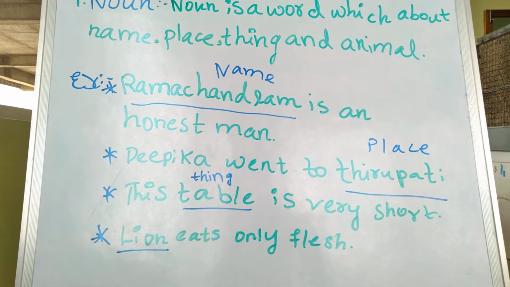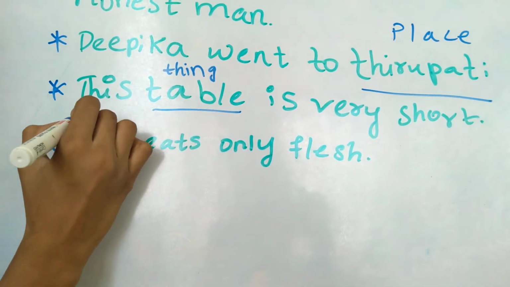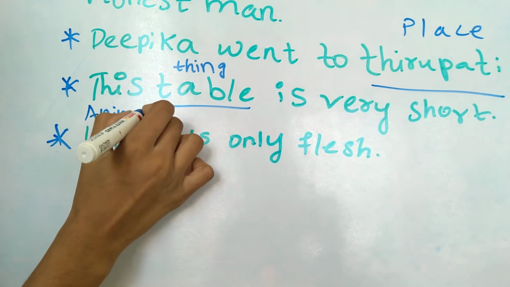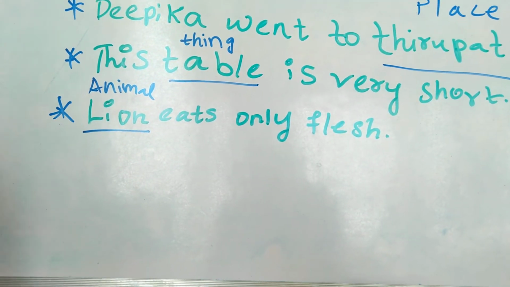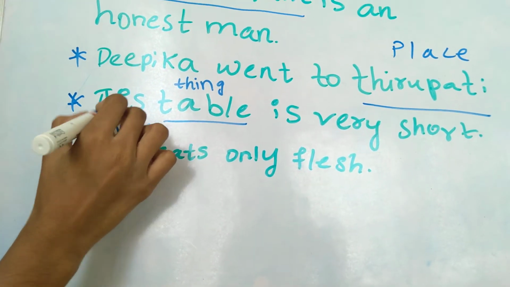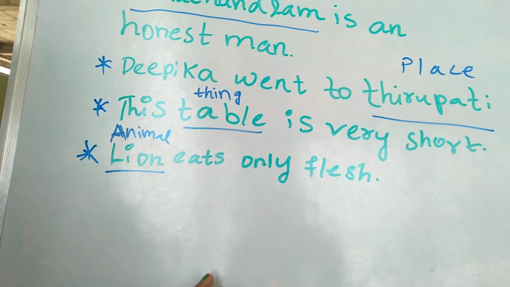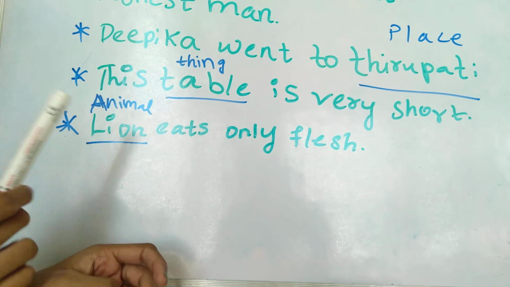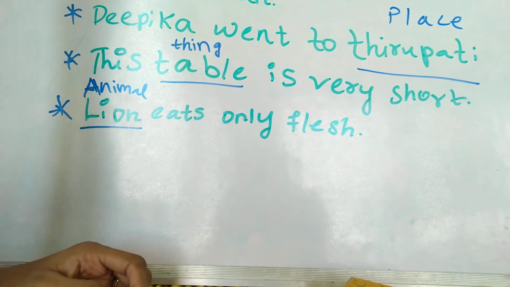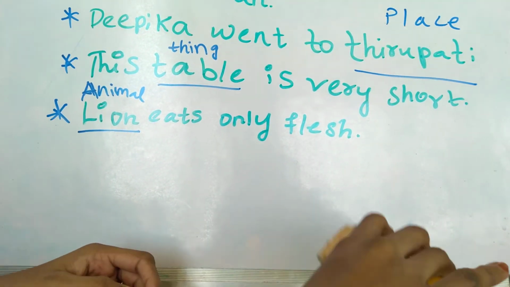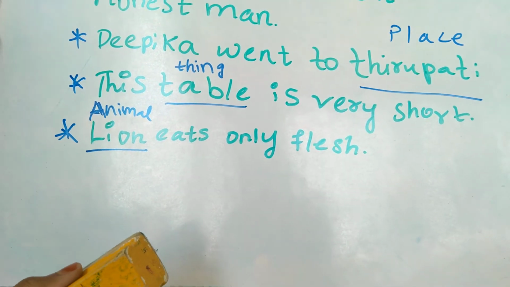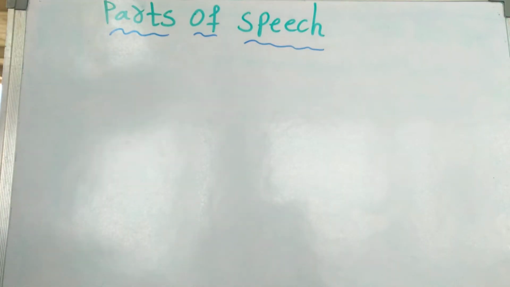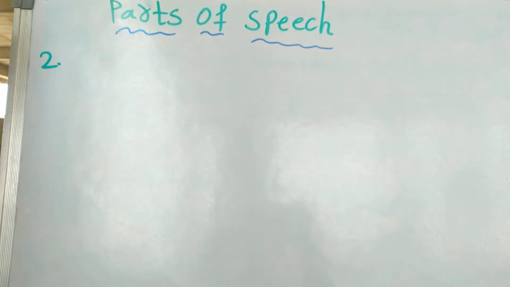Lion is an animal. So the word which says about name, place, thing, and animal is known as noun. Okay, now we will see the next one, the second one, which is pronoun.